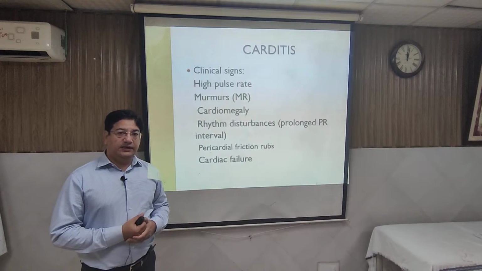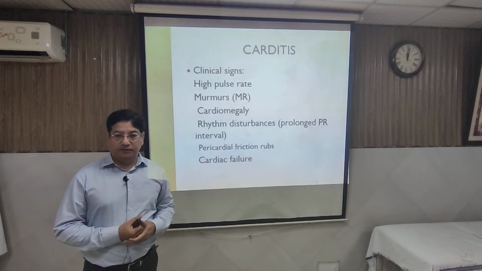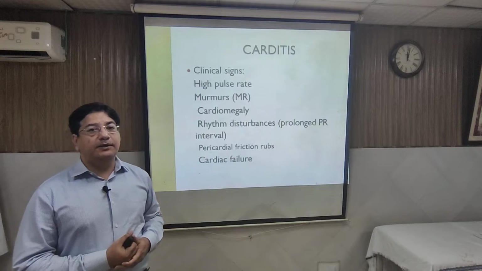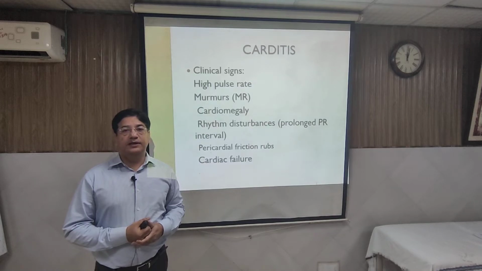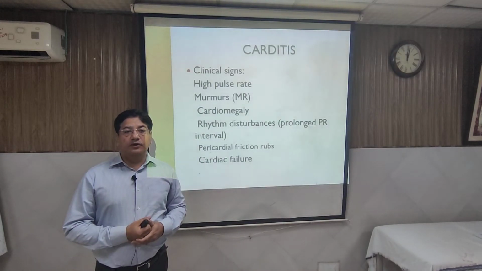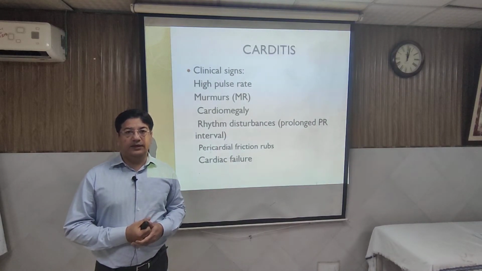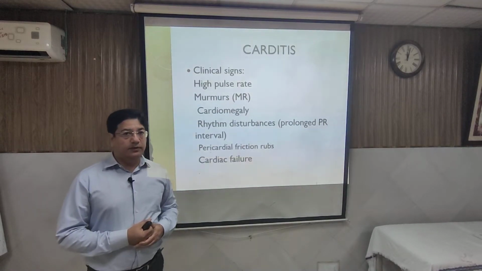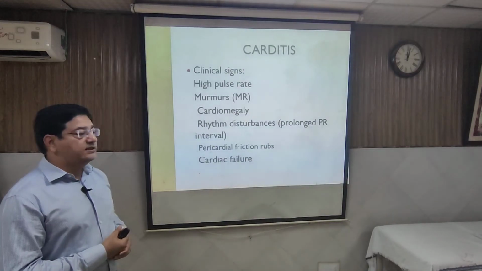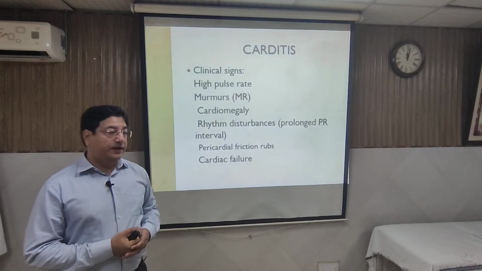When you auscultate the heart, because of the swollen valve, the first heart sound will be soft. And because of incompetence of the valve, there will be a pansystolic murmur, which is best heard in the mitral area, the apical area, and that murmur radiates to the axilla. Because of severe involvement, sometimes there is a flow murmur heard in the diastolic phase as well, which is called Carey-Coombs murmur. The presence of a diastolic component indicates the severity of involvement of the mitral valve.